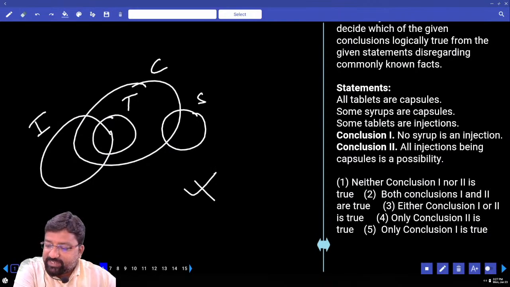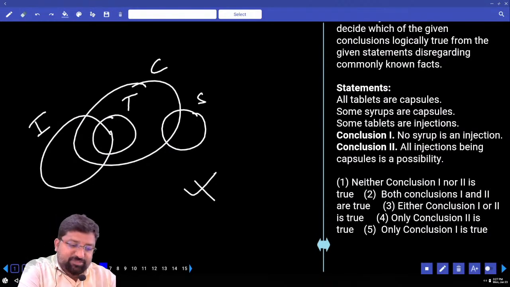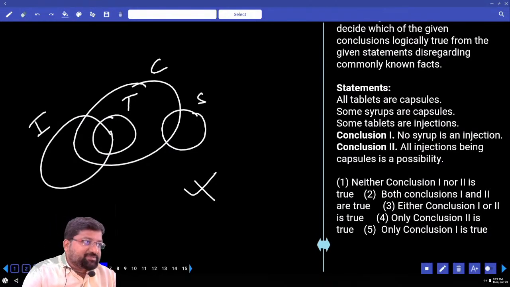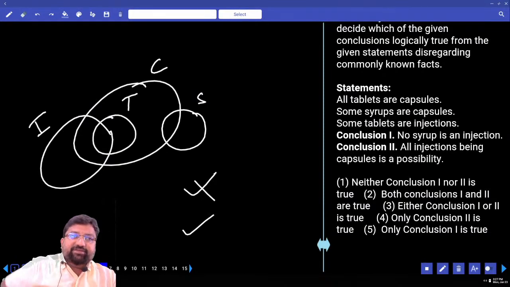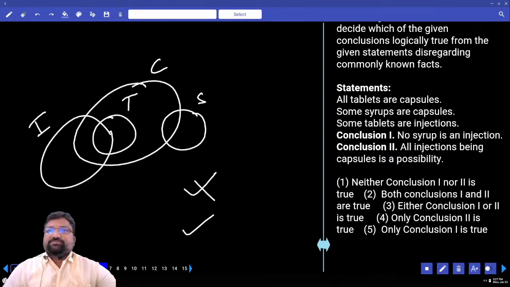Next, all injections being capsules is a possibility. Can I take all the injections inside capsules? Yes. All the statements are positive. Anything is possible. Right. What's my answer? Only 2. Is this clear?